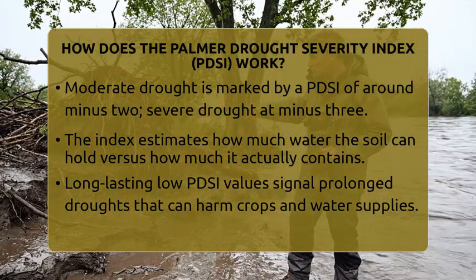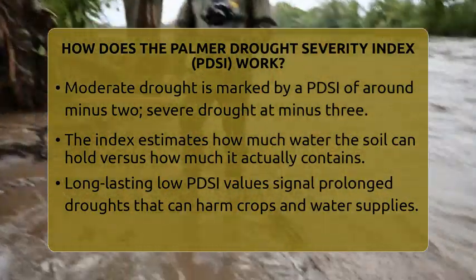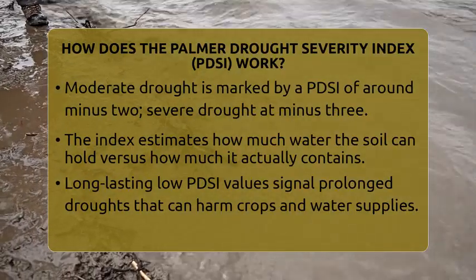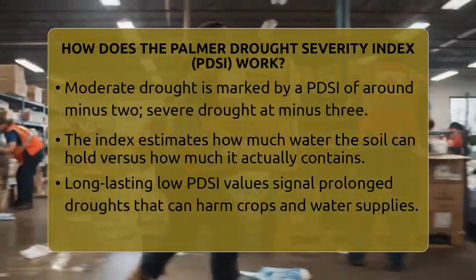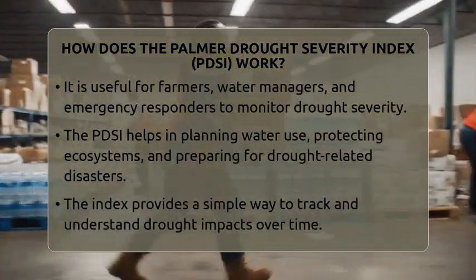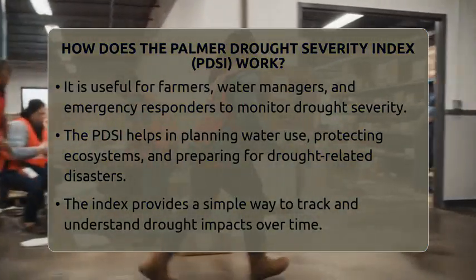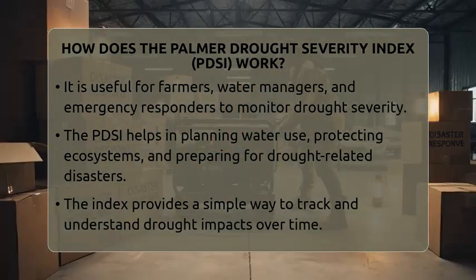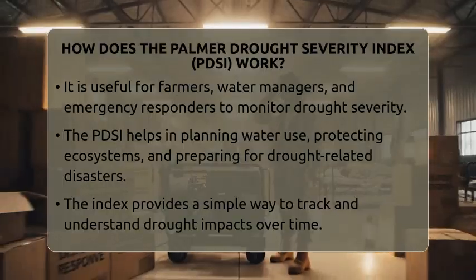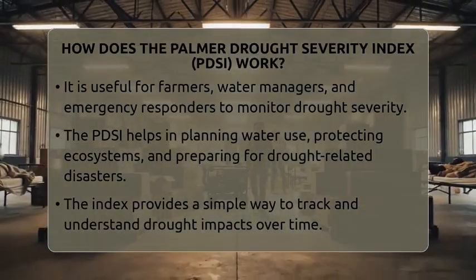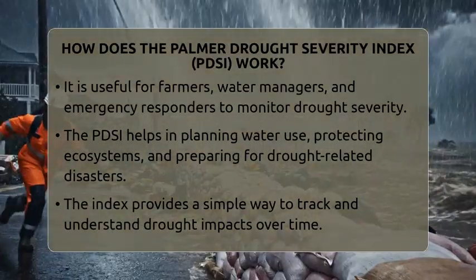Because it looks at data over time, the PDSI is especially good at spotting long-term droughts, not just short dry spells. It helps farmers, water managers, and emergency teams see where droughts are happening and how bad they are. This information is vital for planning water use, protecting ecosystems, and preparing for disasters caused by drought.